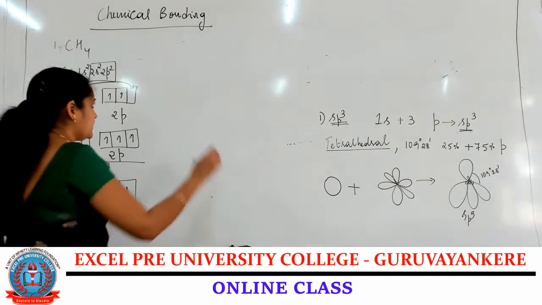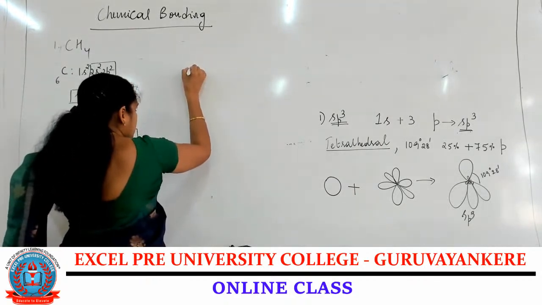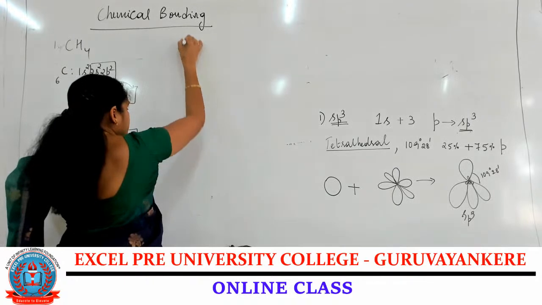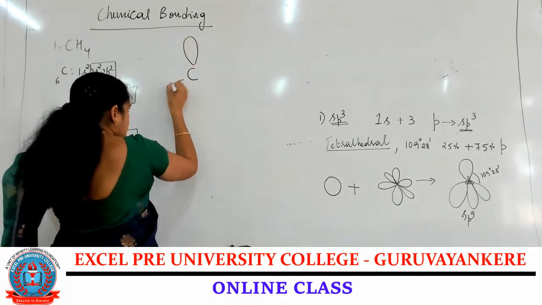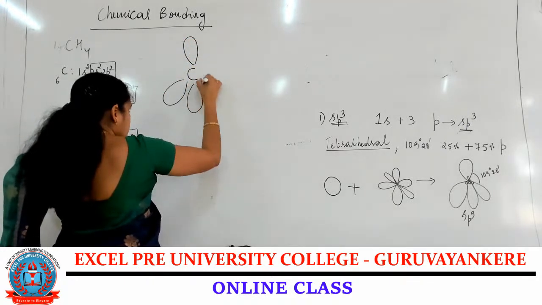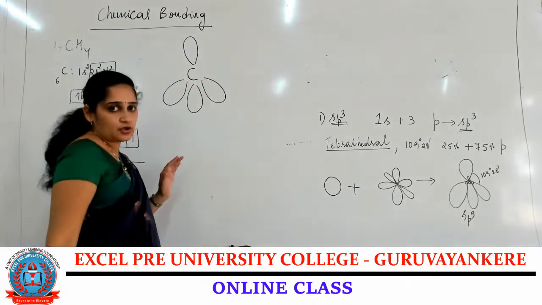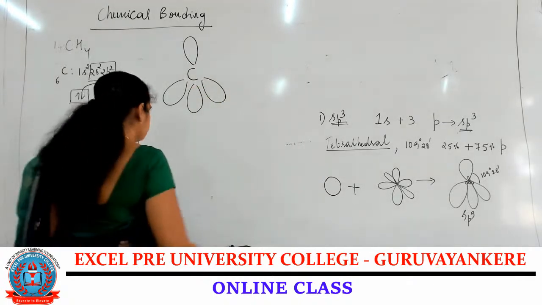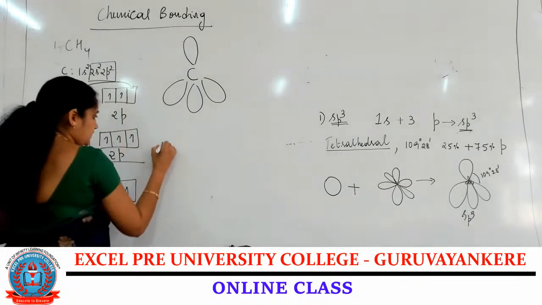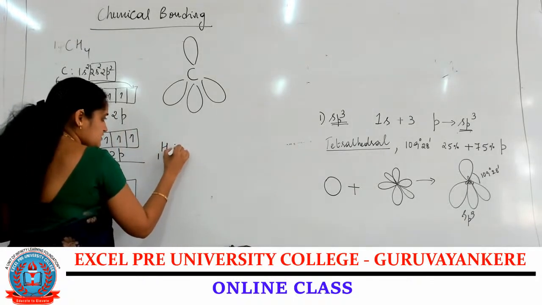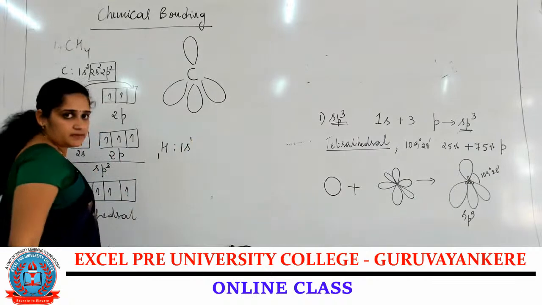After getting the tetrahedral structure, let me write the orbital diagram for the carbon. Carbon is at the center with 4 lobes, the sp3 hybridized orbitals of the carbon atom. See the hydrogen atom, the atomic number of hydrogen is 1, it is 1s1.